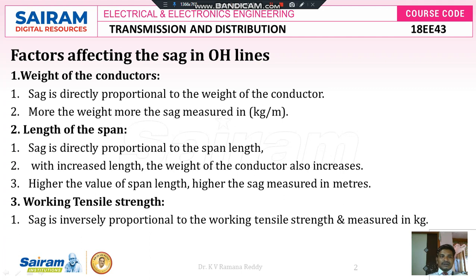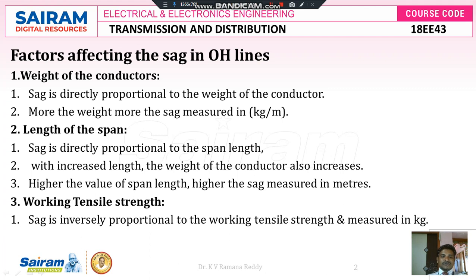Initially, the weight of the conductor is one of the factors which affects the sag in overhead lines. Sag is directly proportional to the weight of the conductor. If there is more weight of the conductor, then the sag will be more, which is measured in kg per meter. The next factor is length of the span. Sag is directly proportional to the span length. With increased length, the weight of the conductor also increases. The higher the value of span length, the higher the sag, measured in meters.